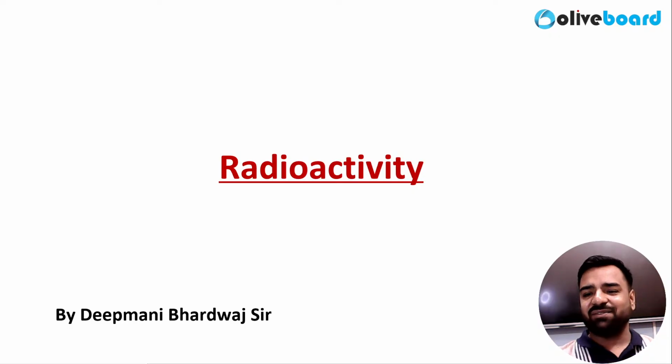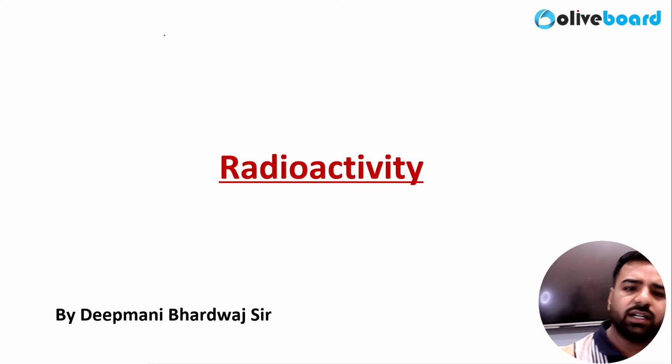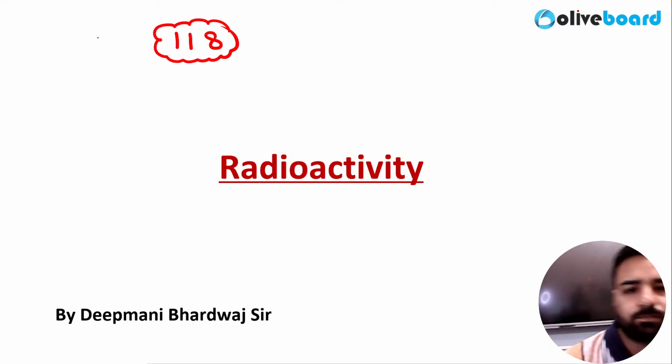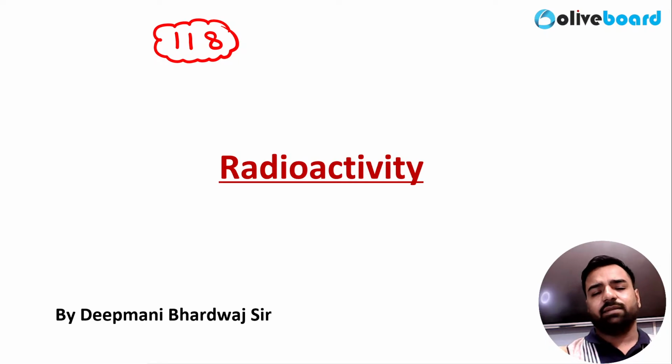So first of all, let's start with this radioactivity part. As we are aware, in the modern periodic table there are a total of 118 elements. Out of these 118 elements, there are a few elements which, because they are unstable, emit alpha, beta and gamma rays. Why?